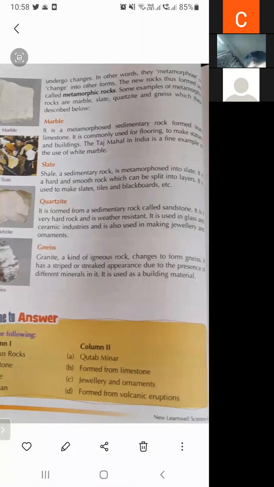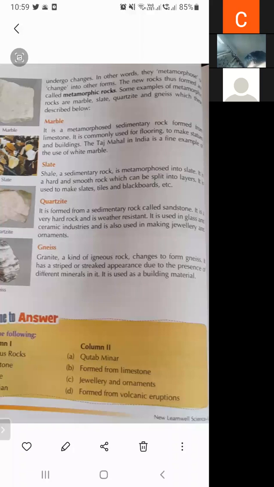Igneous rock and sedimentary rock change into another form by very high heat and pressure. The new rocks thus formed are called metamorphic rocks. So student, metamorphic rocks are... it can be igneous rock, it can be metamorphic rock, sedimentary rocks.